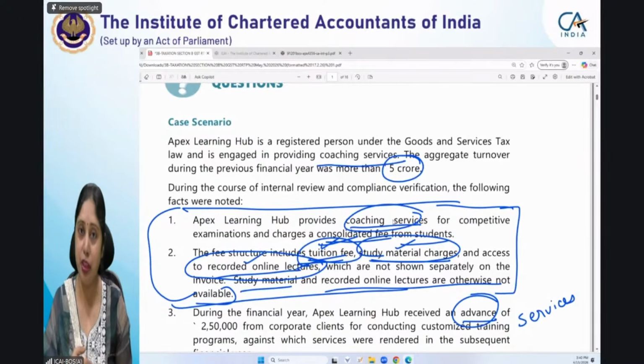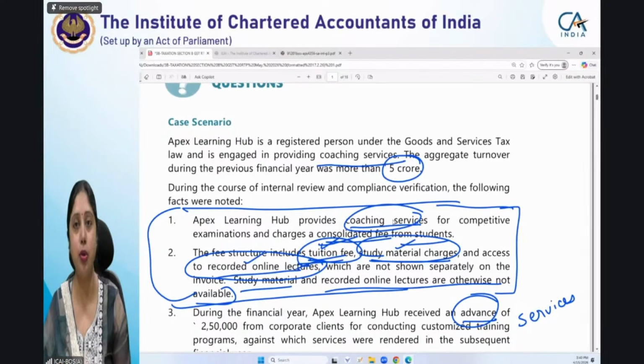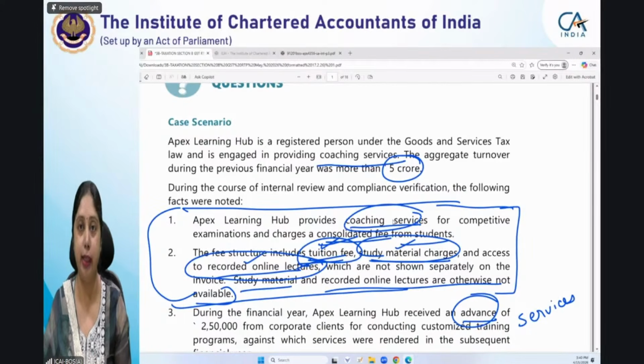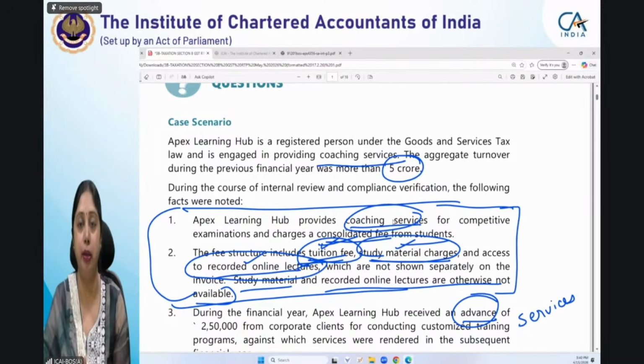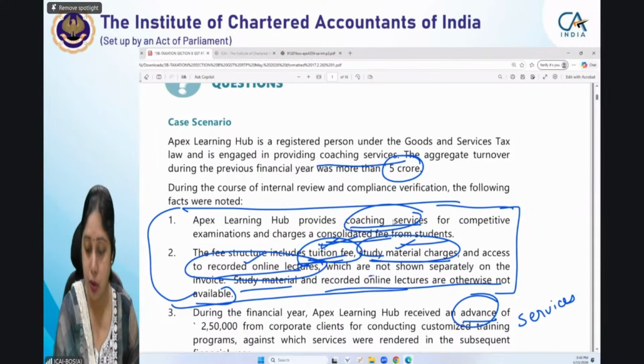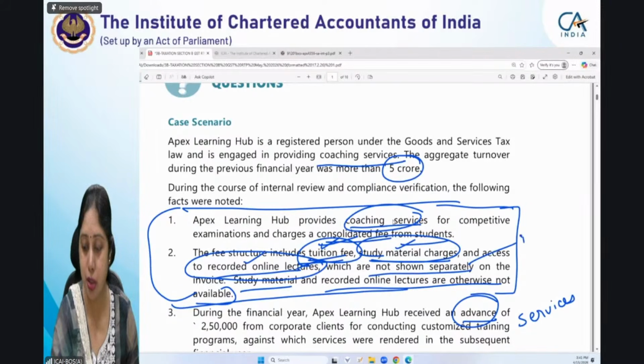So tuition fee will be there, study material will also be provided, and these days, since online classes are there, access to those online classes, if anybody is providing online lectures, is also there to a limited extent, for some limited period or for limited attempts. This is a part of the complete package. So this is bundled in ordinary course of business, or it is naturally bundled. They are not being separately charged. They have not been separately mentioned. So that is why they cannot be individually charged.